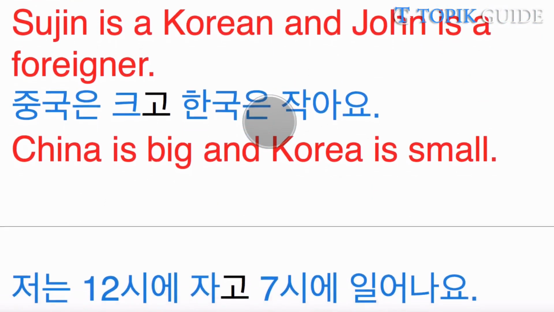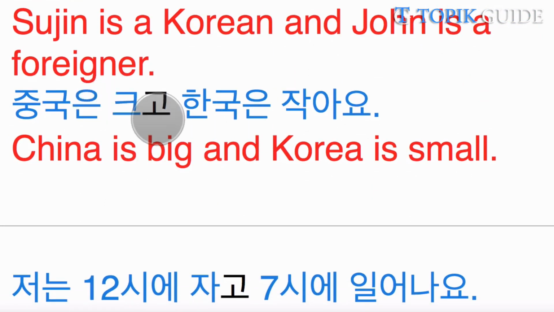Let's see one more sentence. 중국은 크고 한국은 작아요. So here again we have two sentences. China is big, 크다, and 한국, Korea is 작다, small. And now we are combining these two sentences into one. So we just add 고 with the verb root of 크다. So 크고. 중국은 크고 한국은 작아요. If we want to reverse the order, we can say 한국은 작고 중국은 커요.